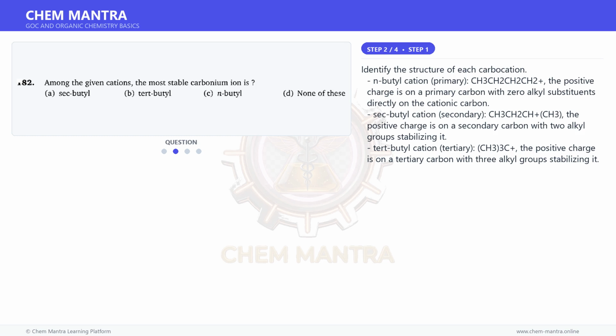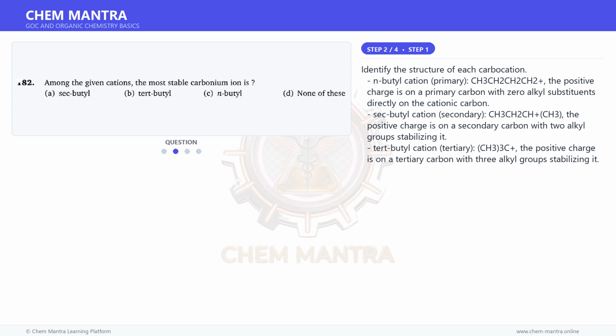Identify the structure of each carbocation. N-butyl cation, primary, CH3CH2CH2CH2+. The positive charge is on a primary carbon with 0 alkyl substituents directly on the cationic carbon.